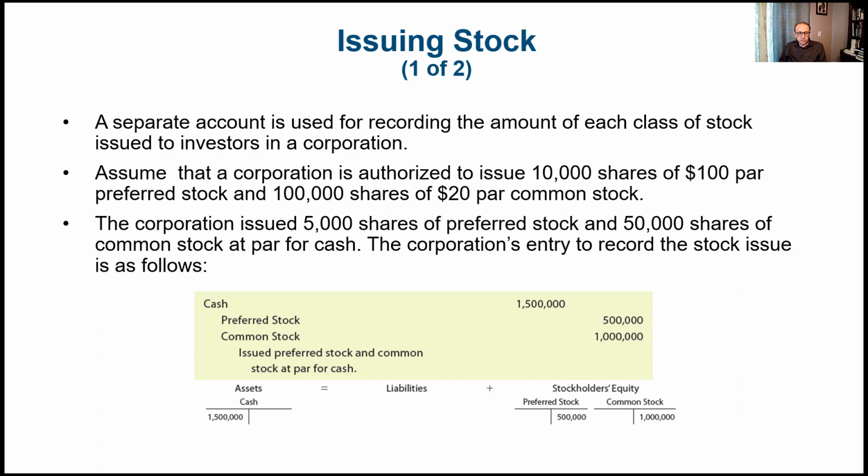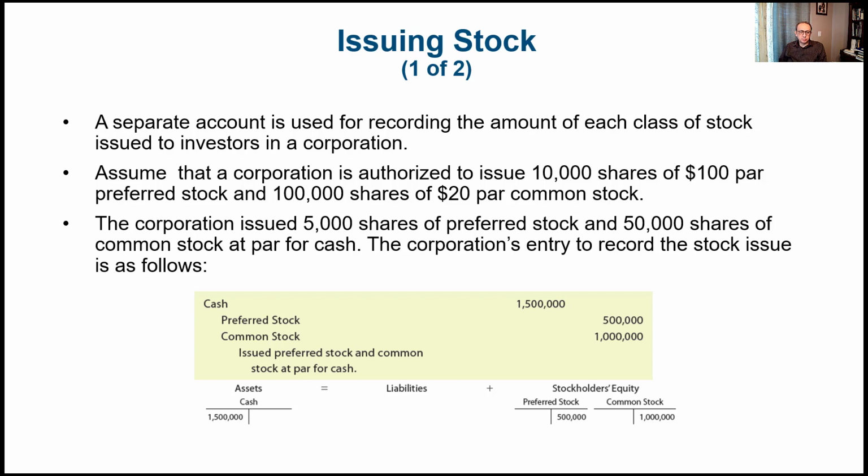But what's important is the next bullet point, where the corporation actually issued 5,000 shares of preferred stock and 50,000 shares of common stock. As we said in the previous video, the number issued cannot be more than the authorized. So in this case, you can see that the company issued only 50% of what was authorized.